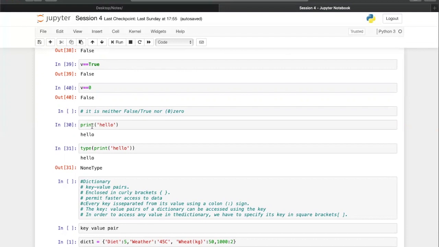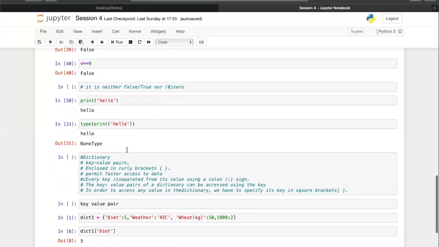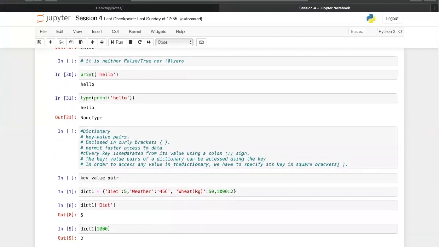It's none. It has nothing in it. So let's understand one of the beautiful things that we discussed in the very first video. We did something called print hello, and I discussed the print command. It is nothing but a blueprint of the input. It tells you how the input looks. So when you put hello in it, it gives you that hello looks like this. It does not write this output here because it's just a view of the input.